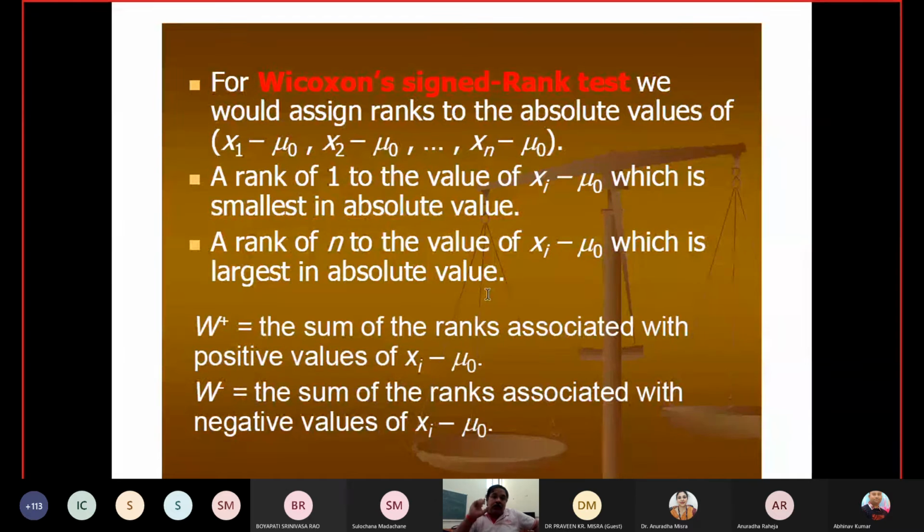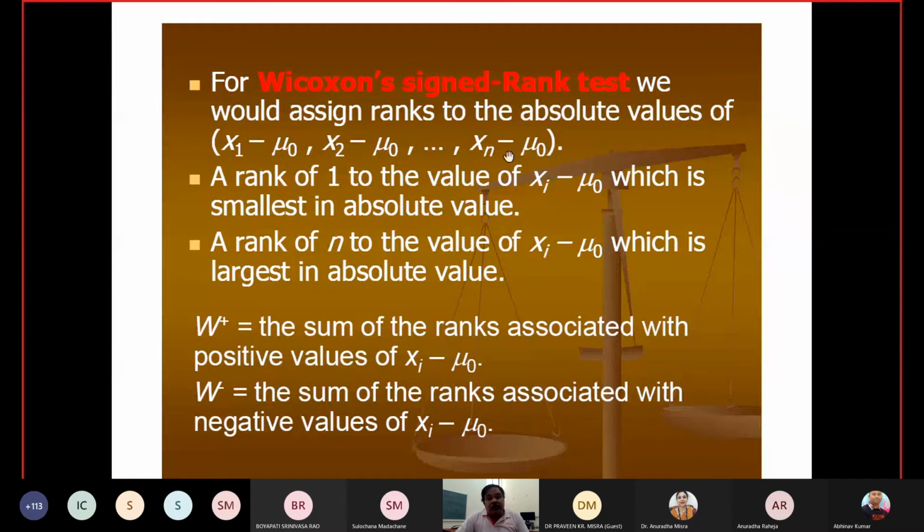So now you have two things: it is positive or negative, one thing. Second thing is the absolute ranking. And then W plus is the sum of the ranks associated with the positive values of xi minus mu naught.